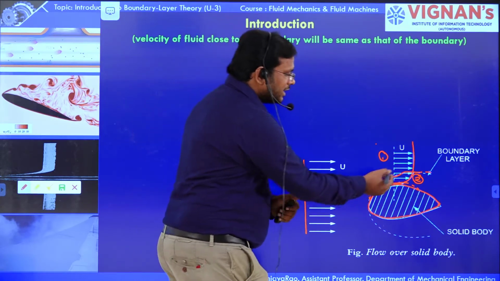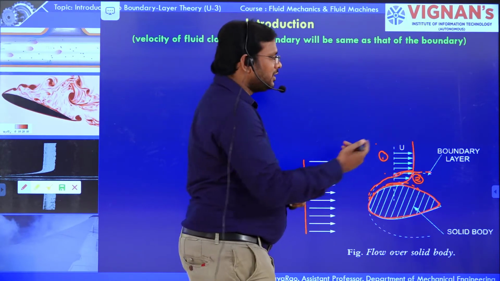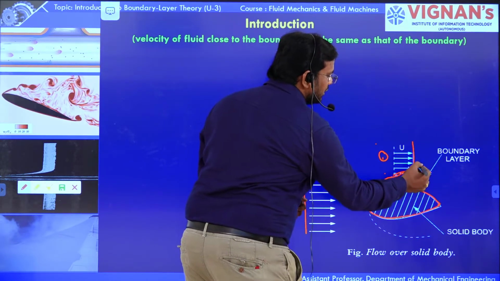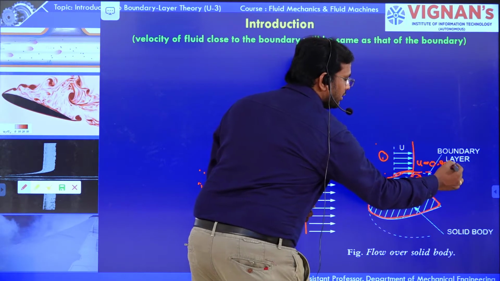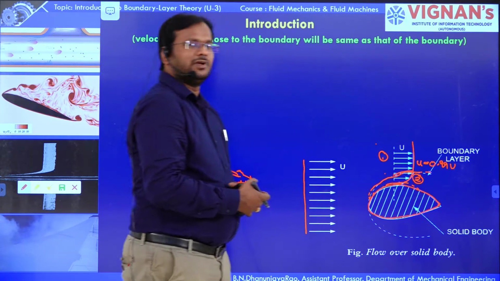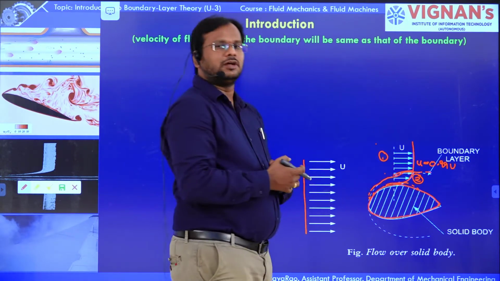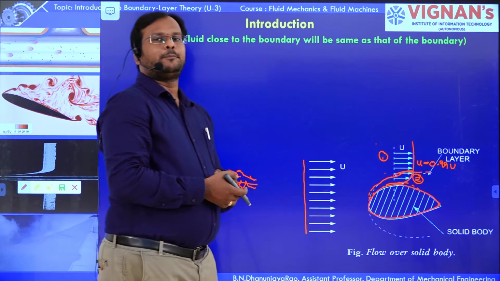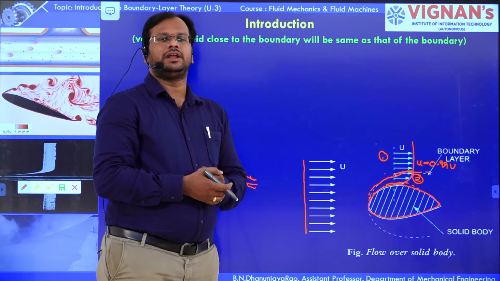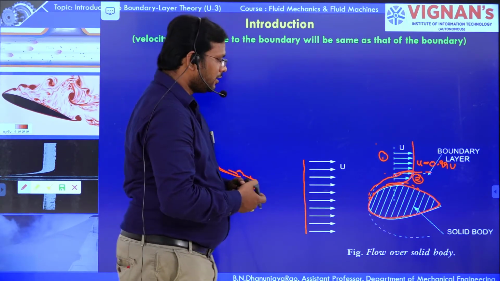Upon the boundary layer, what is the velocity? Velocity is u, and u is equal to 0.99 of the free stream velocity. So the velocity of the fluid particle on the boundary layer is approximately 0.99 times the free stream velocity.